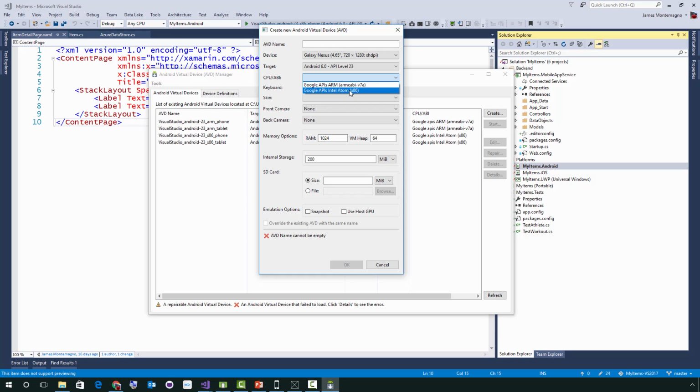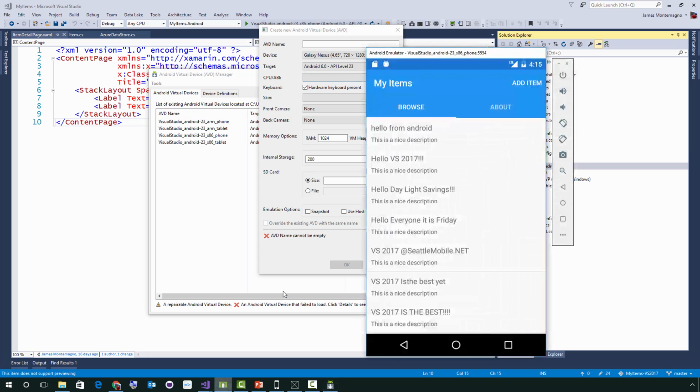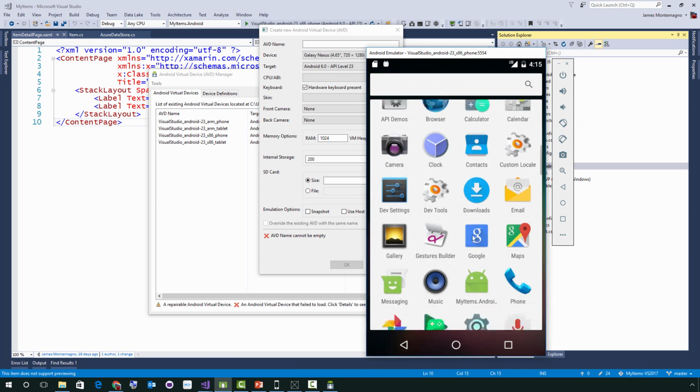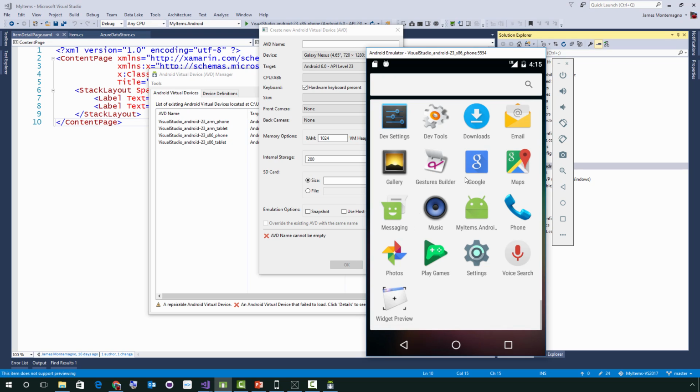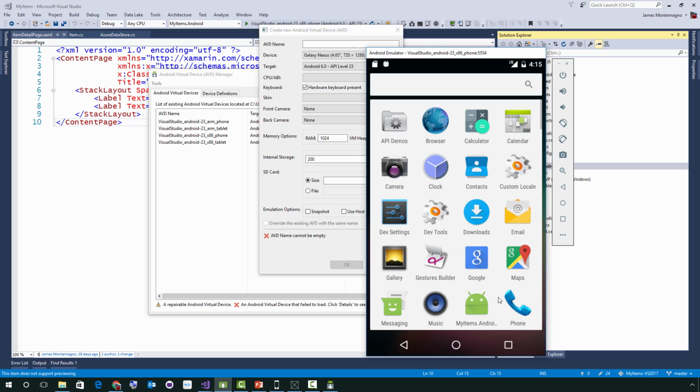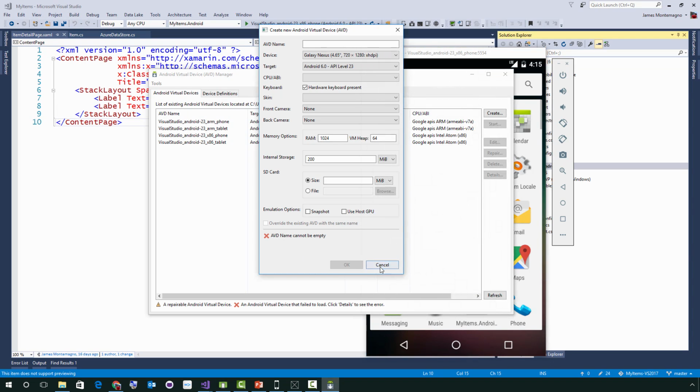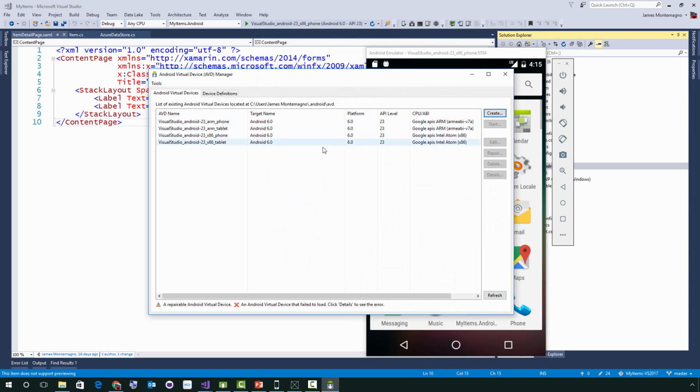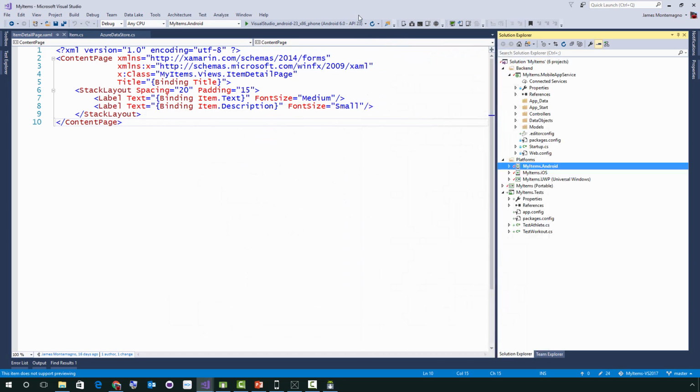For whatever emulators I have installed, a big perk here is that inside of this emulator, which is again nice and super fast, it actually does have Google Play services installed. So it has maps and messaging and photos and Play Games. You can test a lot of the Google Play services right here, so that's a big bonus. Of course, you can plug in a device and it will show up right in the list inside of Visual Studio.